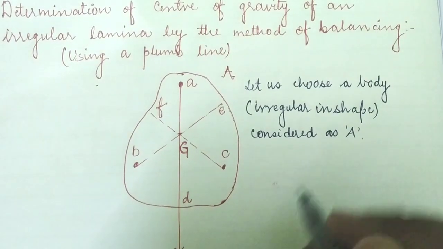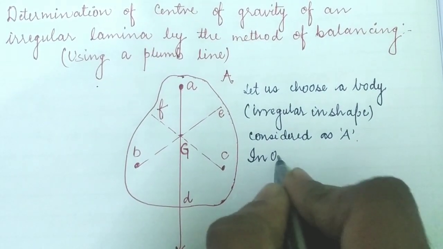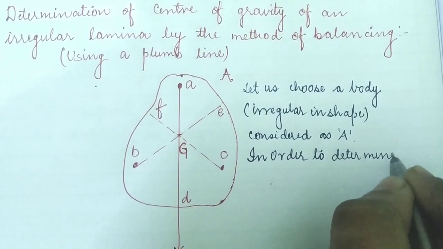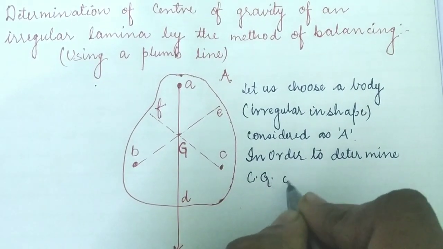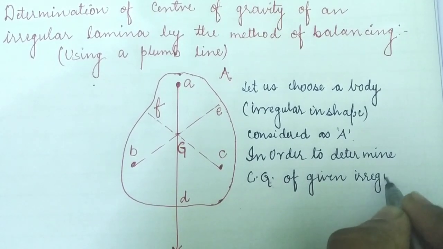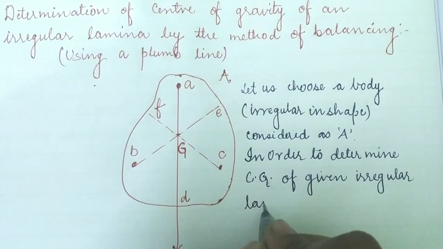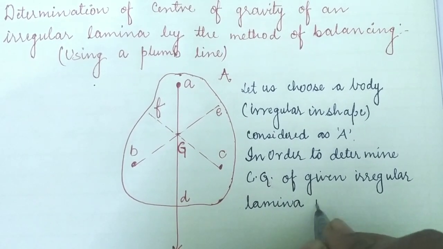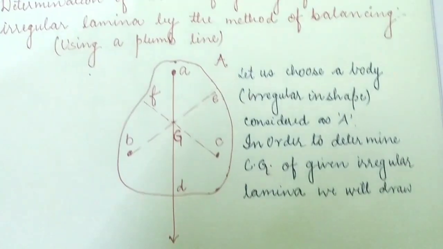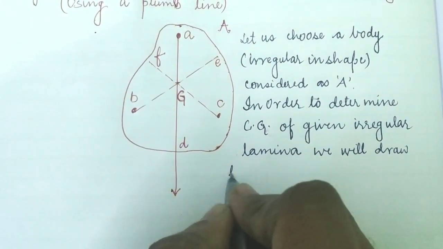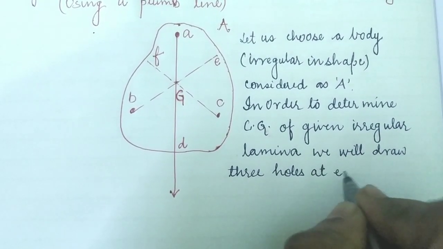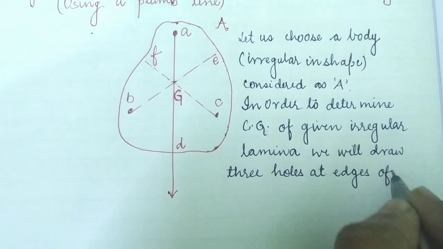So what will we do? In order to determine the center of gravity of the given irregular lamina, we will draw three holes at the edges of the lamina.